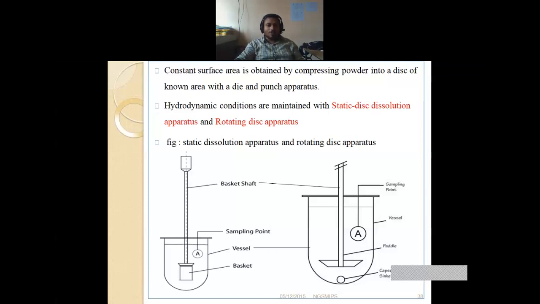Okay, if we are taking the drug that is dissolved, it should be disintegrated in our stomach, then we have to take the media as an acidic media, hydrochloric acid. Okay, so this is a basket shaft. This is called basket shaft, and this is the basket.